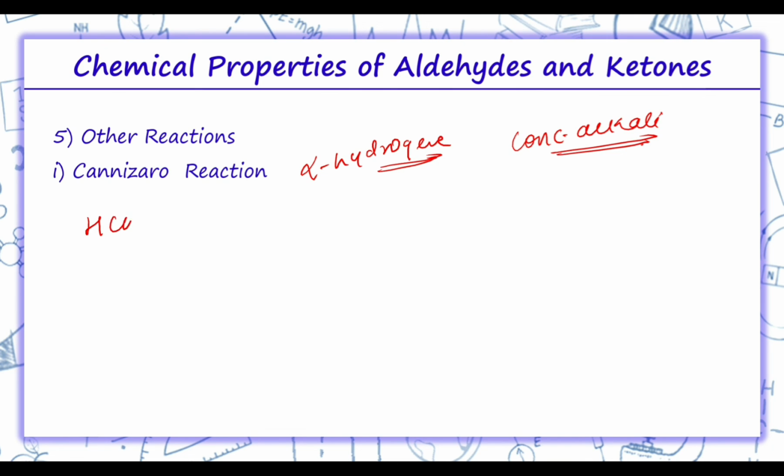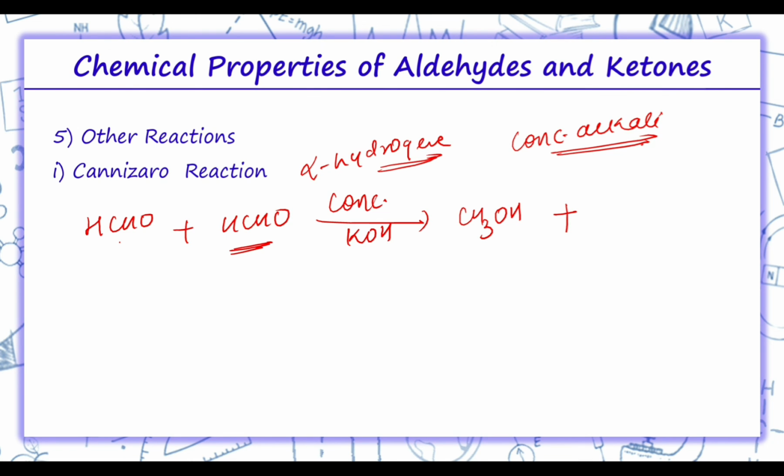Like we have HCHO. So HCHO plus HCHO with concentrated alkali, that is concentrated KOH. So one molecule will form alcohol, which is CH3OH. Other molecule is oxidized to carboxylic acid salt. Thus, we will get HCOOK because we have taken over here K.